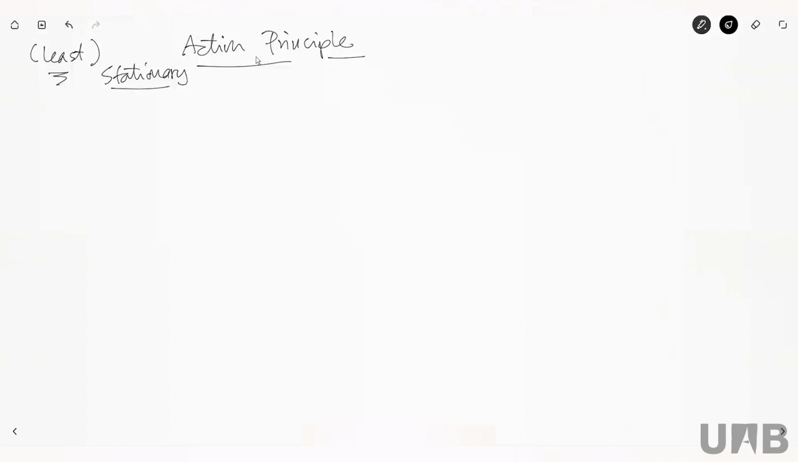And before we get to that, which is physics, we're going to do a little introduction to what is called calculus of variations, which is the mathematical language that we need to study this stationary action principle. So what does the calculus of variations study? The calculus of variations studies and looks for